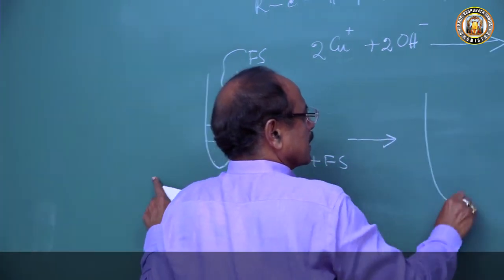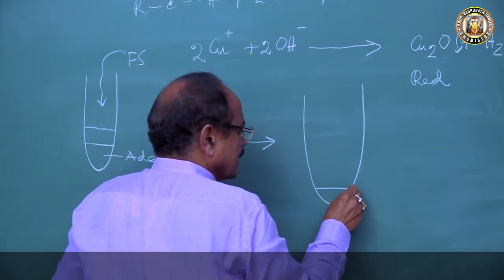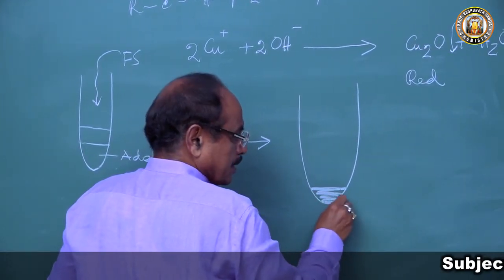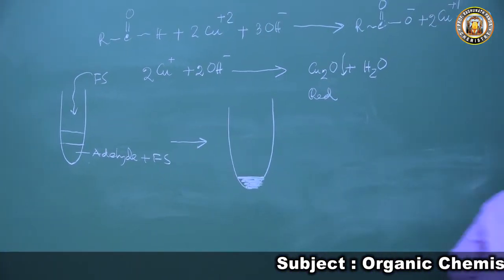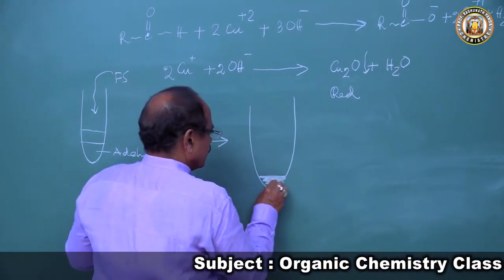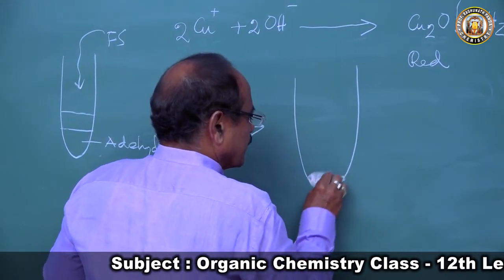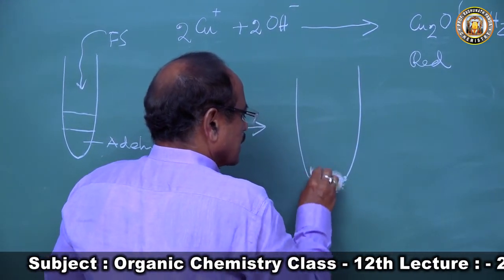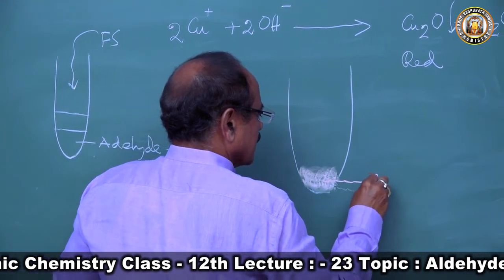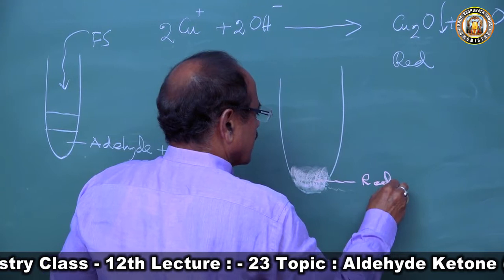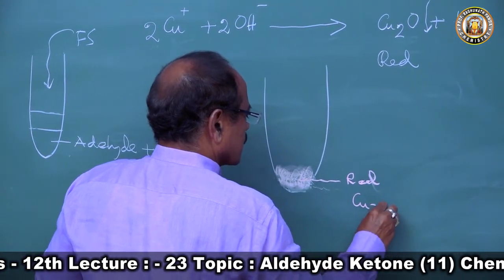In the test tube we will get a red precipitate at the bottom. This red colored precipitate is because of cuprous oxide.